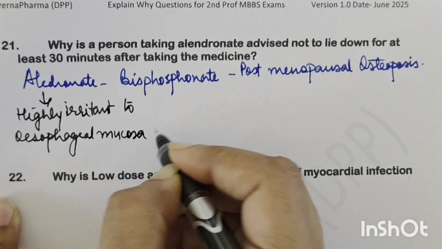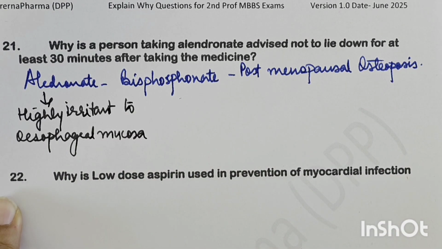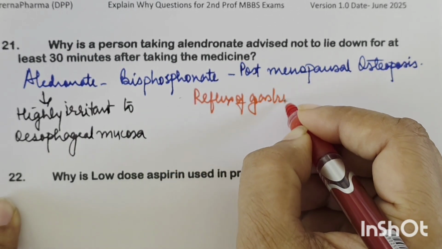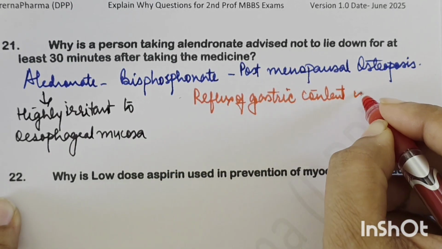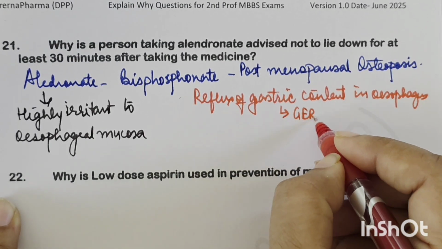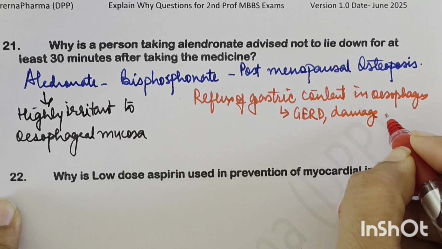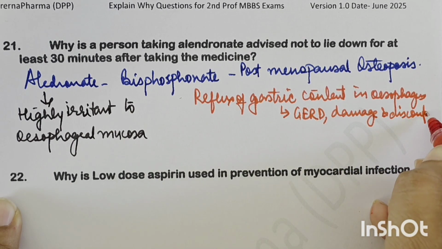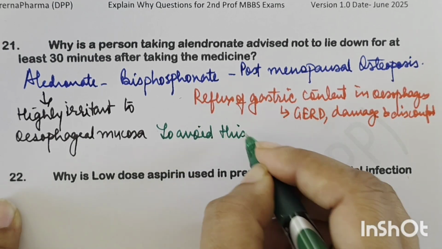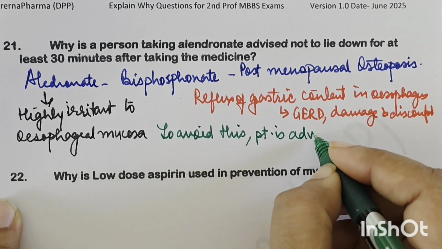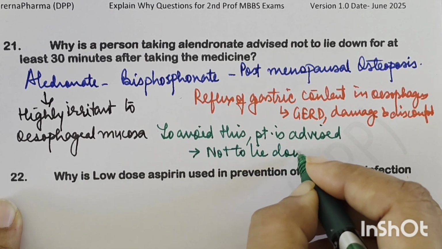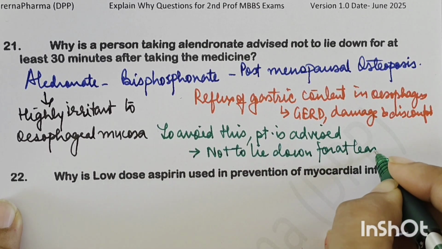So if the patient, after taking alendronate, lies down, then there will be reflux of gastric contents onto the mucosa in the esophagus, which can result in GERD, damage to the esophageal mucosa and discomfort. Okay, so to avoid this, the patient is advised that once you have taken alendronate, do not lie down for at least 30 minutes.